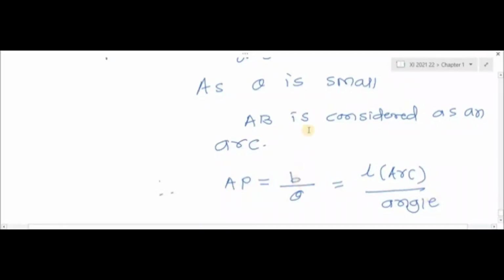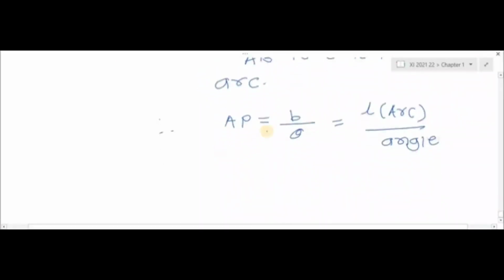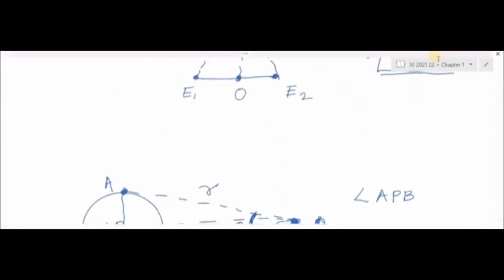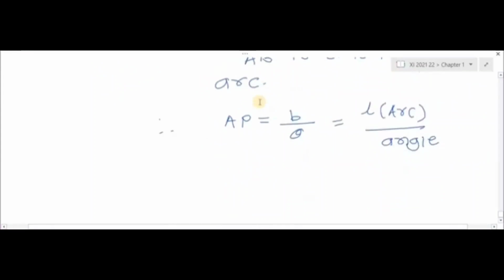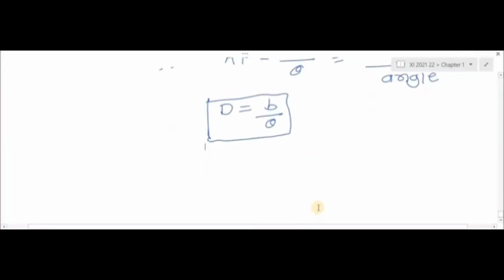So by using the parallax method, if the distance between planet and earth is D, so I call that distance AP as D. Then the formula for distance is what? Distance D is equal to b upon theta. Here we get the distance between planet and earth by using this relation, and that is called the parallax method. यालाच काय म्हणतात? Parallax method असं म्हणता येईल, where b is the distance between any two locations on the earth. So D is equal to b upon theta.